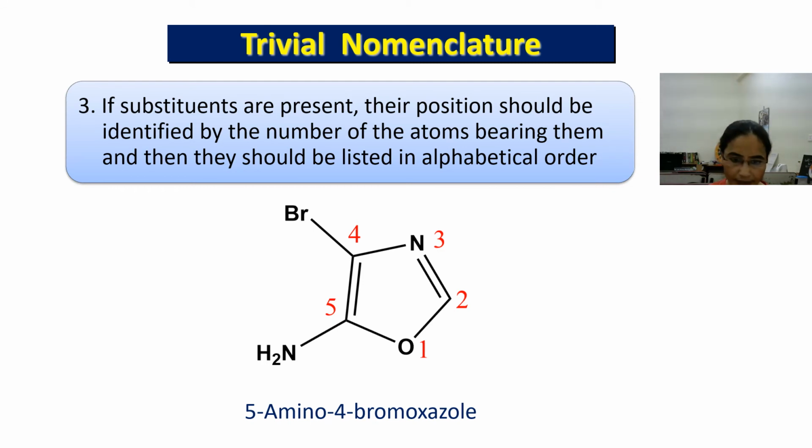Sorry, here is one mistake. This will not be classified as an isoxazole. This is simply oxazole. So the compound name is 5-amino 4-bromo oxazole.